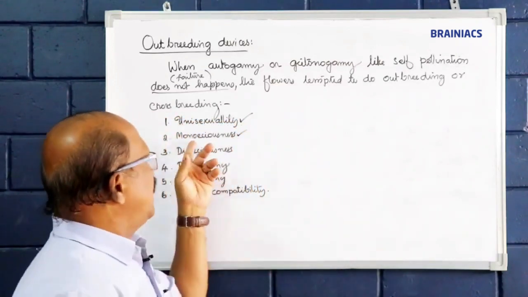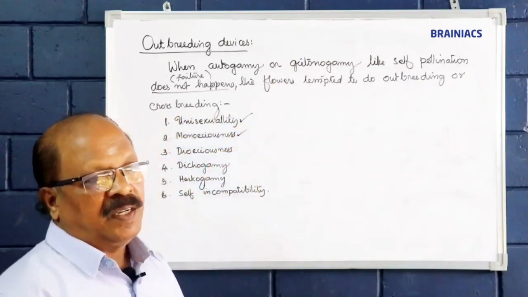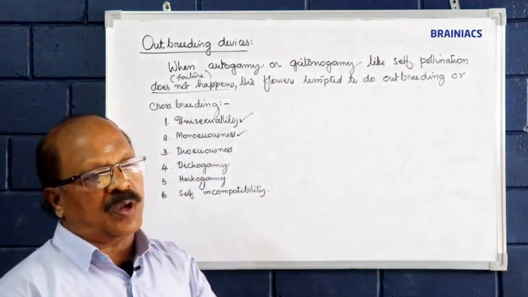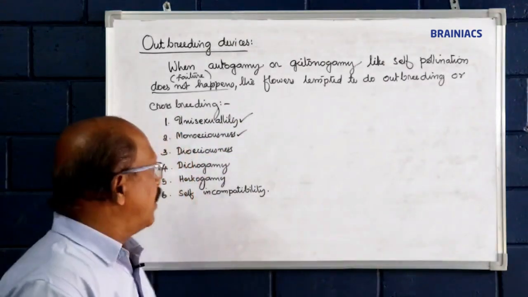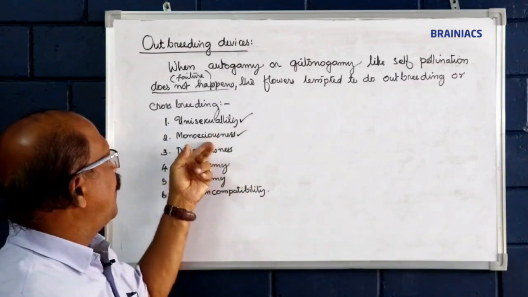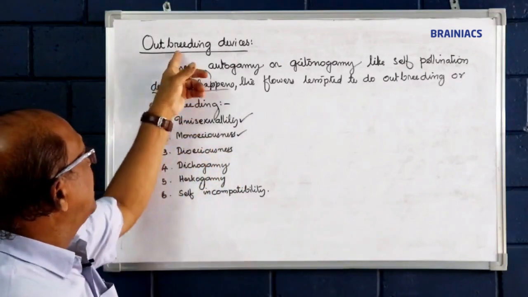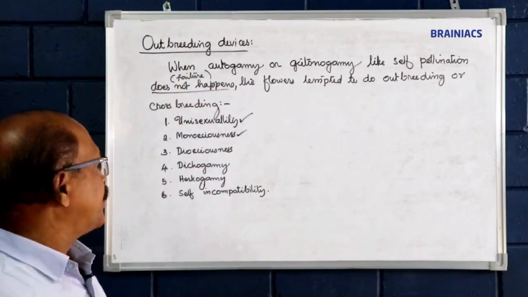That is why in some monoecious plants, when autogamy as well as geitonogamy become failure, the flower should take the outbreeding process.